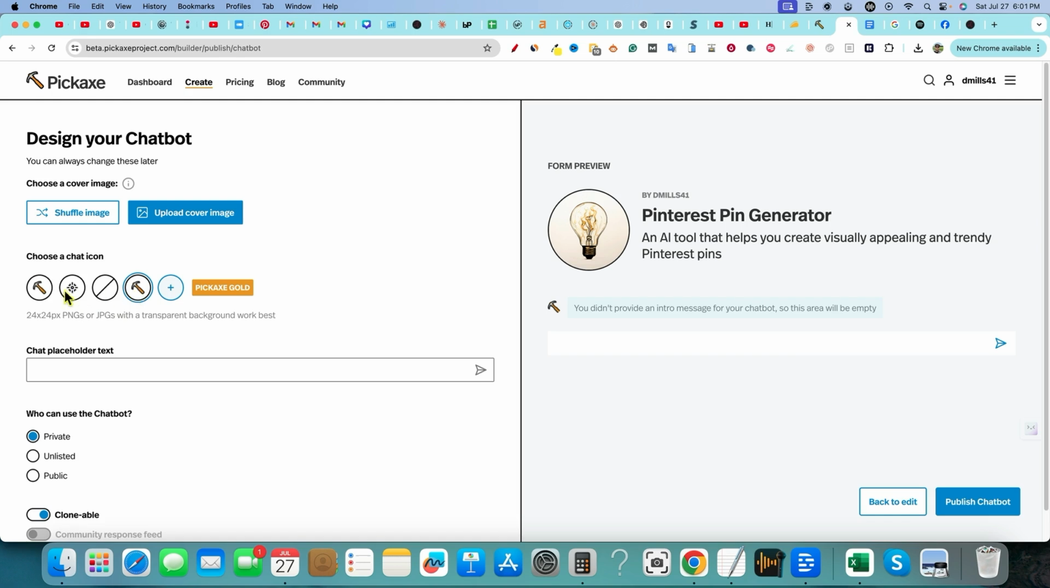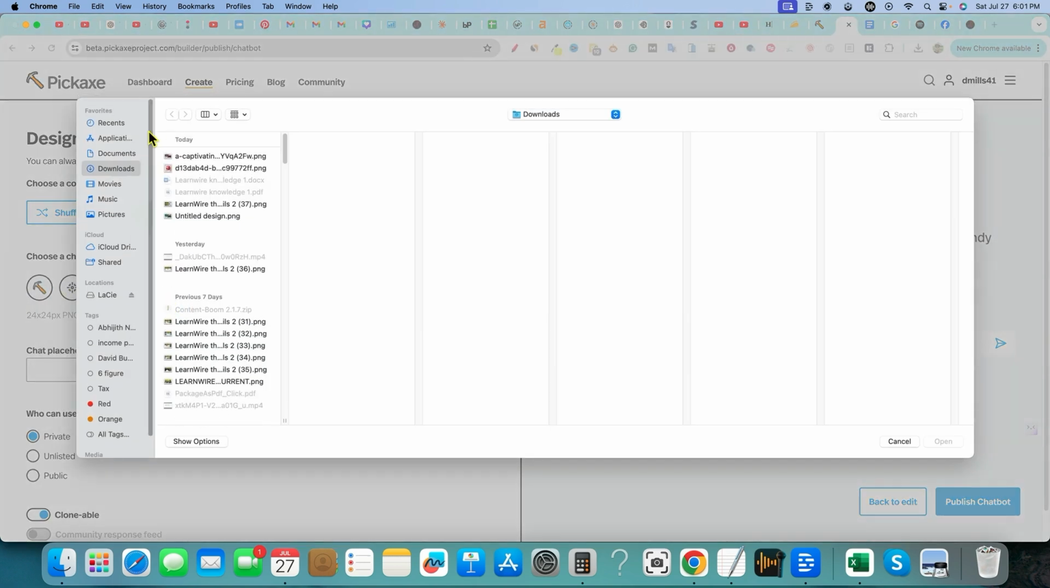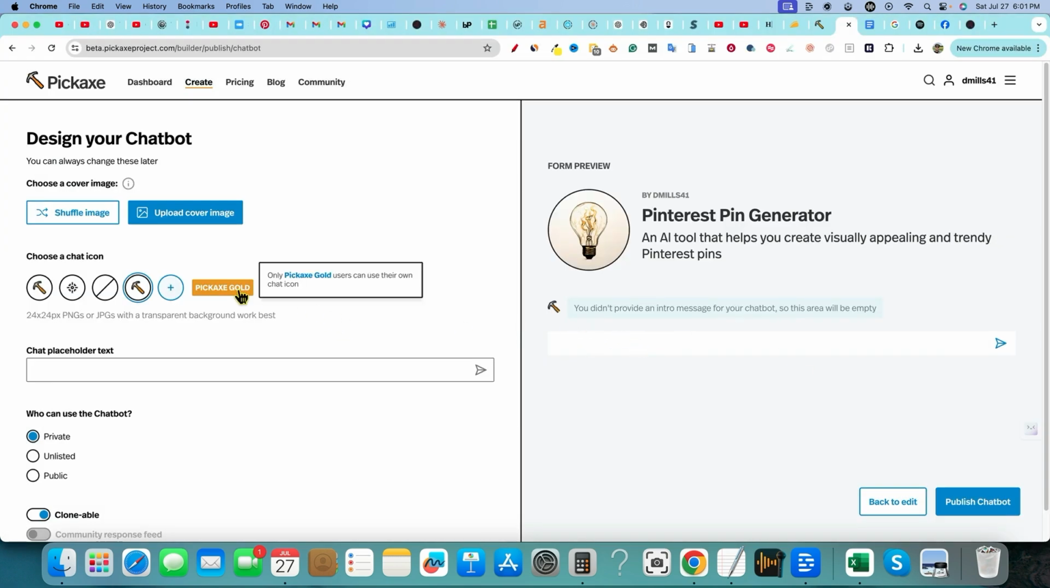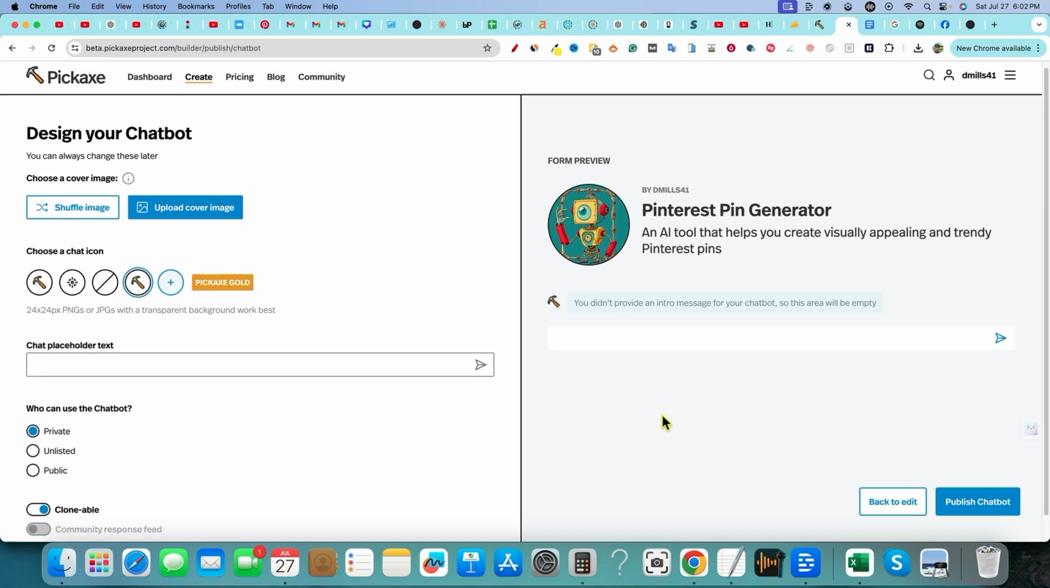You can change these pickaxes right over here. You can't use your own, or can you? Yeah, you can use your own right there as well. You can shuffle the image. If we click the shuffle image, it's going to just change the image to something else. That's actually pretty cool right there. You can upload a cover image right there as well. So a lot of options.